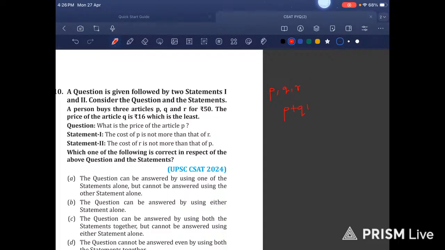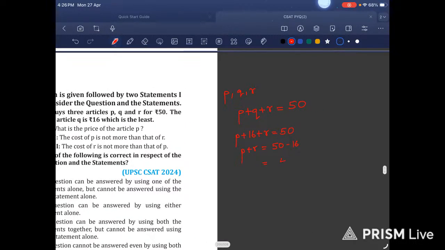P plus Q plus R is equal to 50. The price of article Q is 16. P plus 16 plus R is equal to 50. P plus R is equal to 50 minus 16, which is 34 rupees.